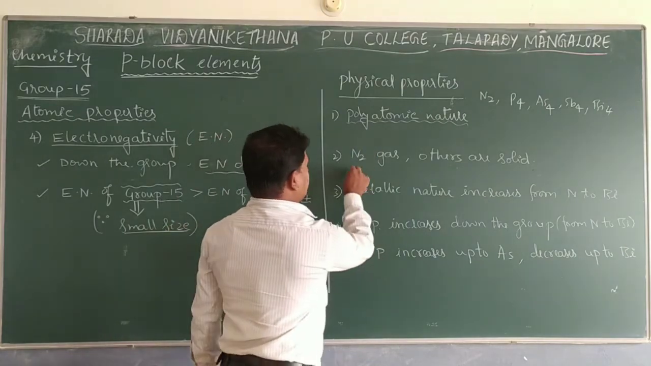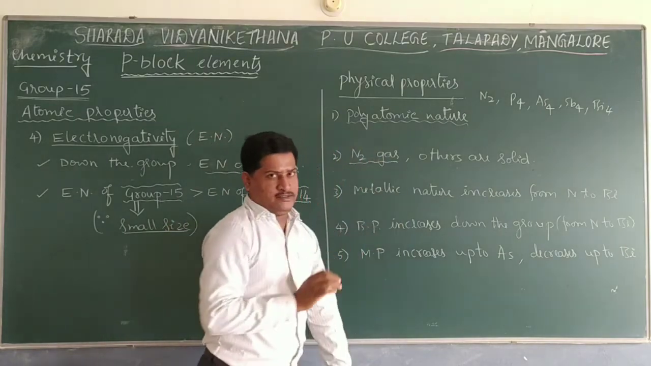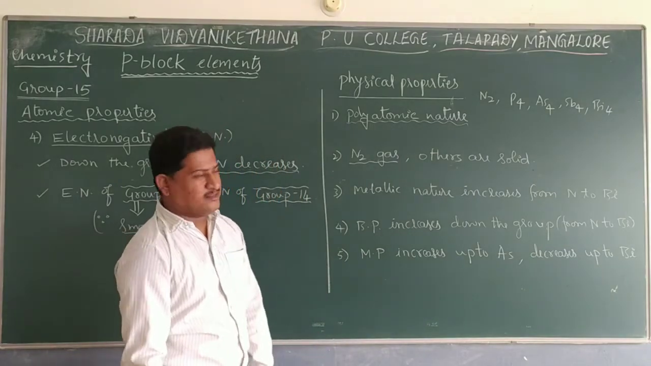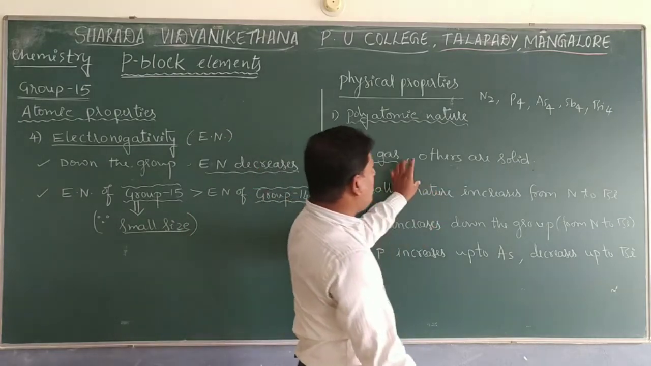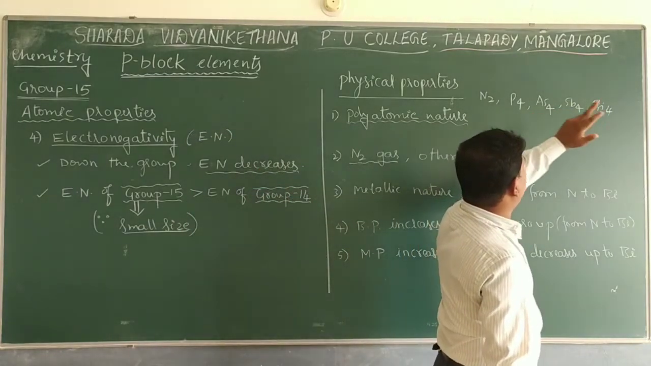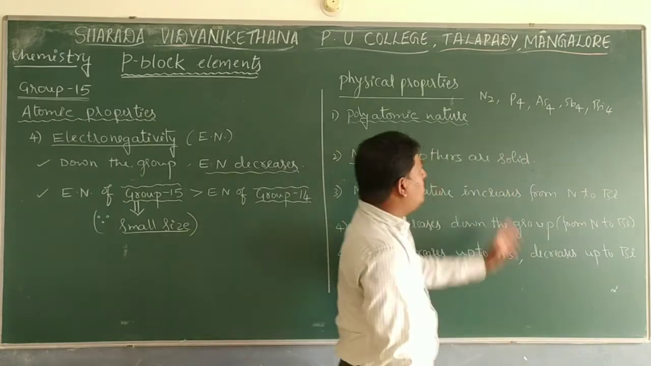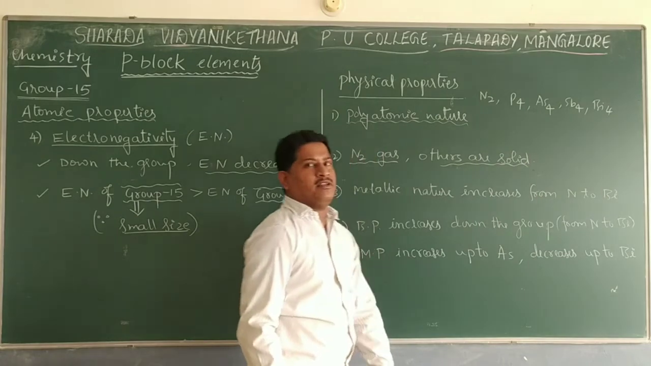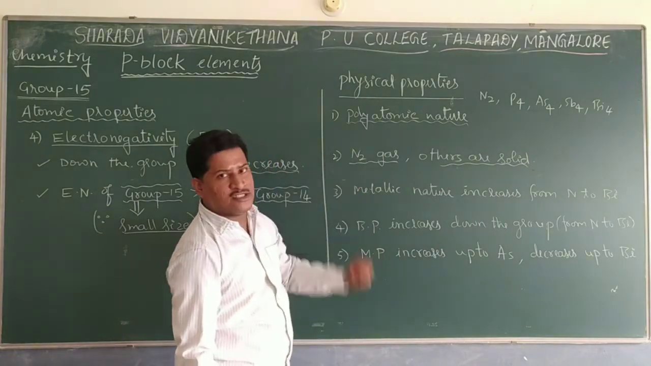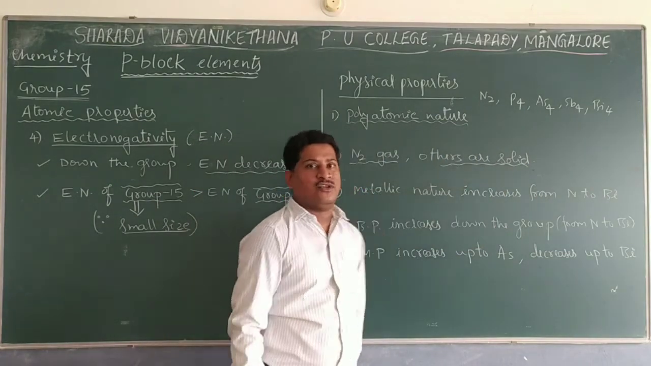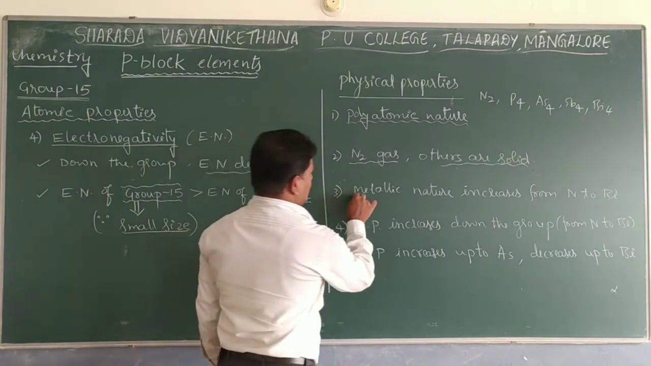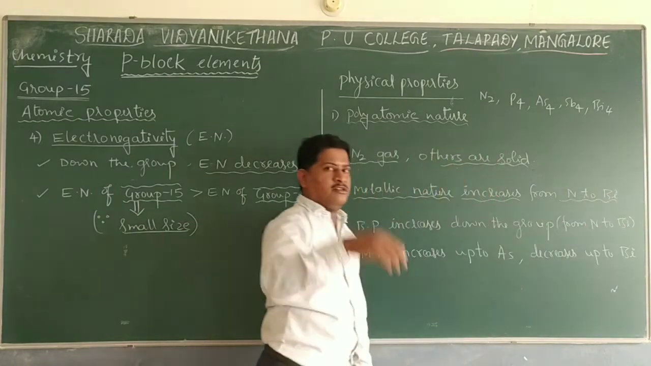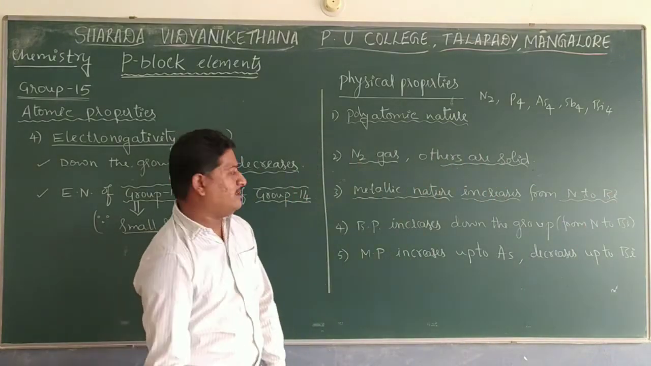The second part is that nitrogen is a gas. Of course, nitrogen is present as N2 because of the N triple bond N. So that is in the gaseous state, but all others, P4, As4, Sb4, Bi4, all those other elements are present in the solid state. These are the most important points. So nitrogen is in the gaseous state, and all other elements are in solid form. The third one is that metallic nature increases from nitrogen to bismuth. That means down the group, metallic nature increases.